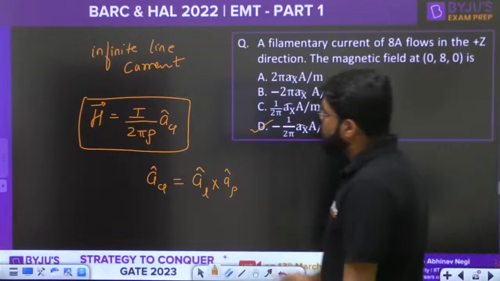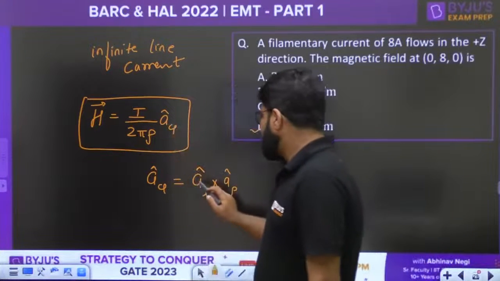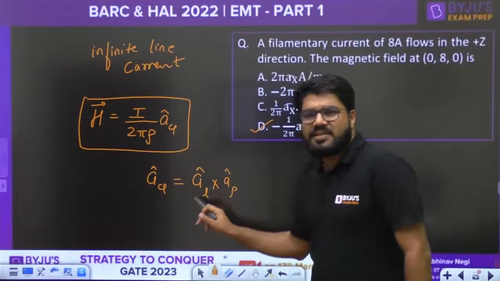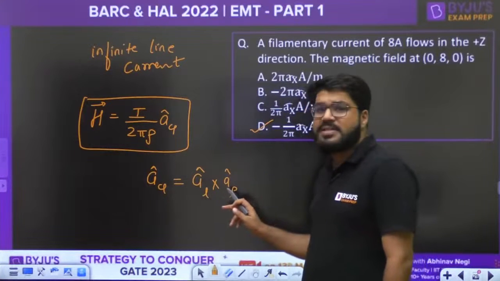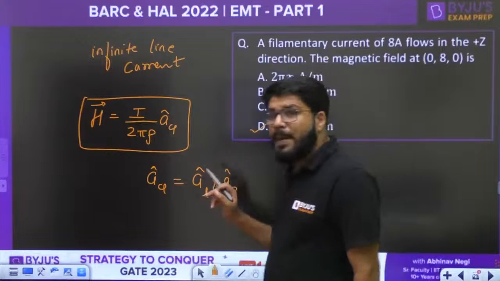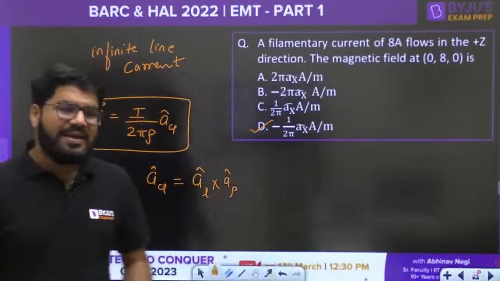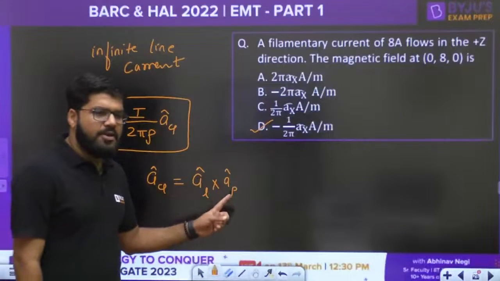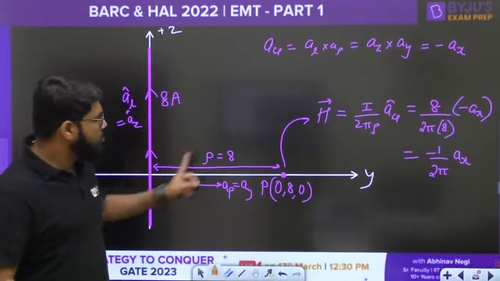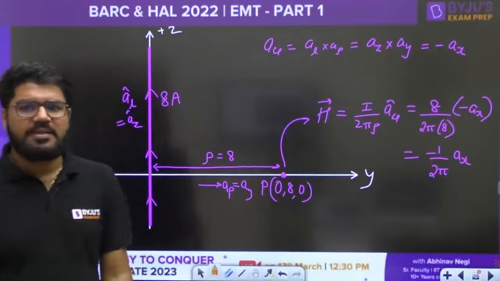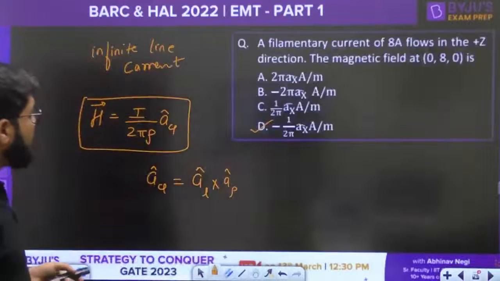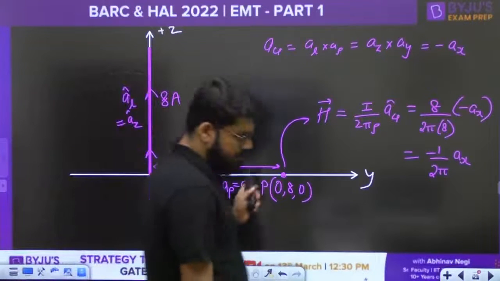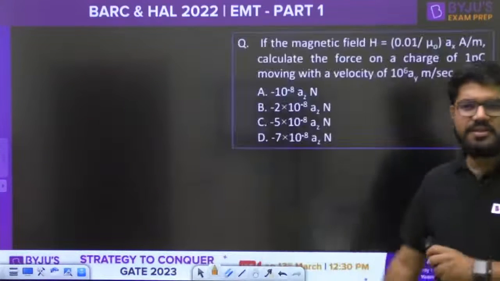Right. So I upon 2 pi rho A phi, where A phi is given by AL cross arrow. AL is the direction in which that line current flows, and arrow is the perpendicular direction, unit vector form, perpendicular from the axis of the wire towards the point of observation. Okay, hope this is now clear to you. Correct answer is option number D. Moving ahead to the next question.